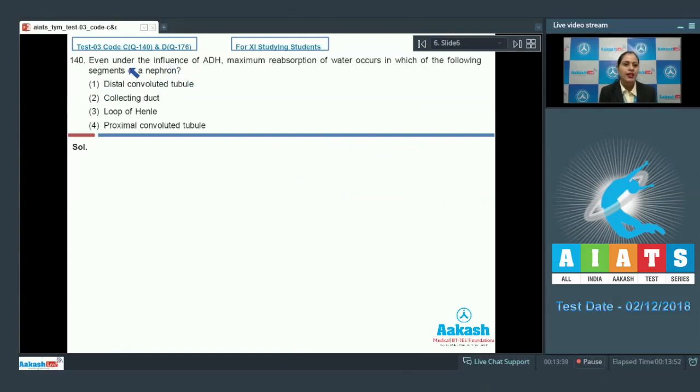Question number 140. Even under the influence of ADH, maximum reabsorption of water occurs in which of the following segments of a nephron? Now, in humans, we know this ADH is a hormone which is also known as vasopressin and is released when there is fall in GFR or blood pressure or there is decrease in osmolarity of the blood. Now, irrespective of the presence or absence of ADH, maximum absorption of water always occurs in which segment of nephron? In PCT, proximal convoluted tubule.